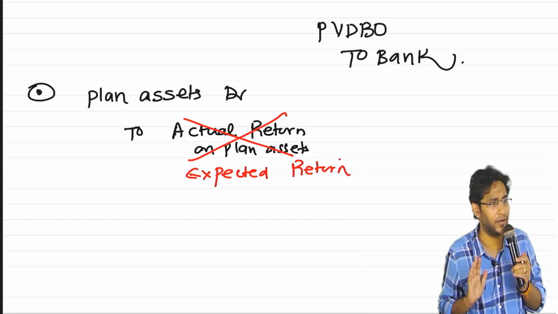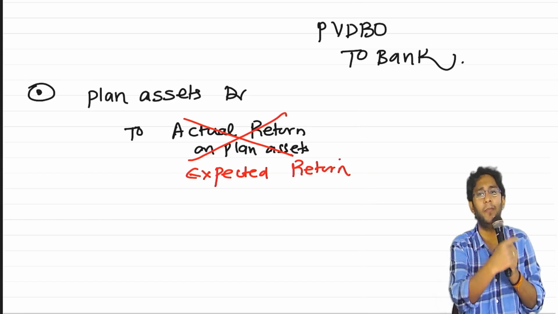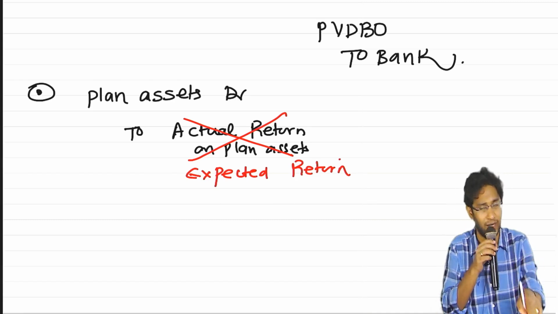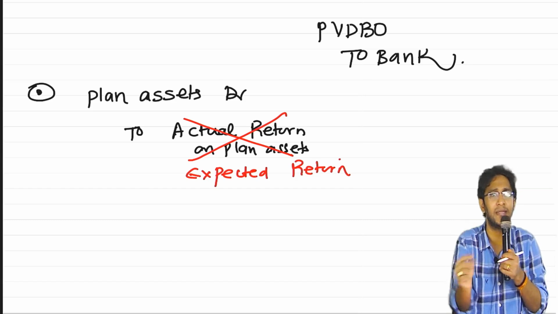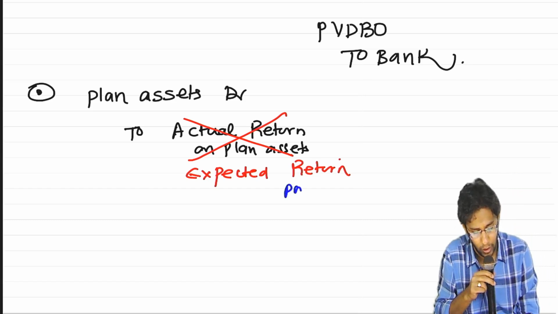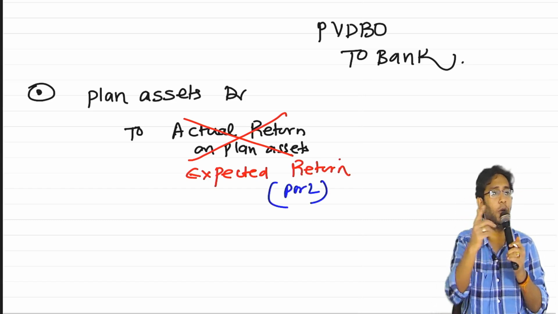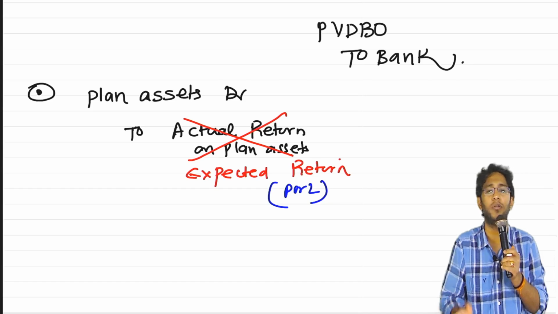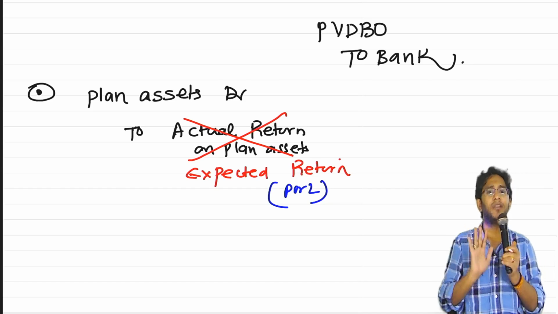This is not the real return. Real return is something else. It is a dummy return, what you planned to get. With the dummy return, though, you should write the entry, you should debit the plan assets. Not only that, you will also transfer this to the P&L account. How can I credit my P&L account with dummy returns? This is not my actual return. For that, a correction will be there.